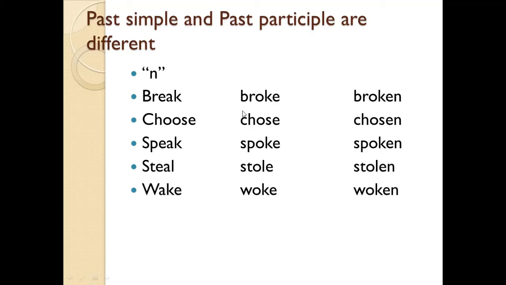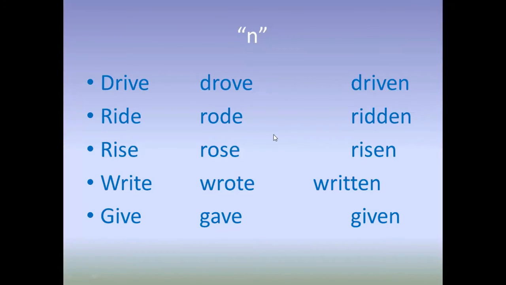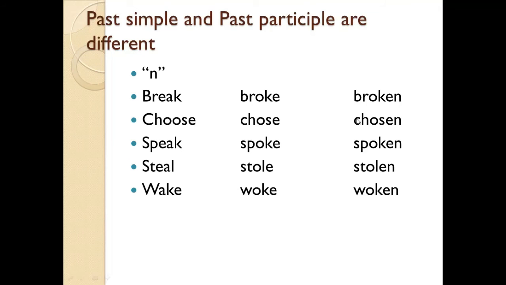Here, broke, we add en: broken. Chose, chosen. We can pronounce it as chosen. Spoke, spoken. The past participle of these verbs is formed by adding en to the past tense.